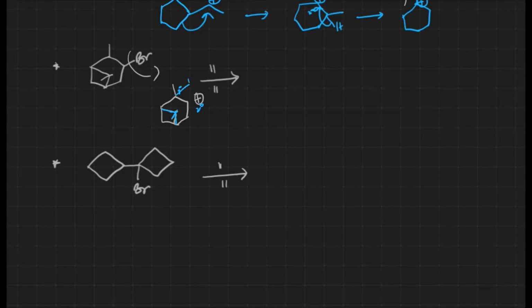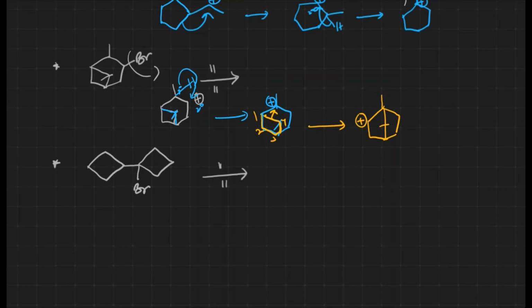The tertiary carbocation is relatively more stable. That's why we can expect a kind of rearrangement over there. 1,2 hydride shift takes place. After this, carbocation is generated at this particular position. Now one thing we have to remember, the adjacent ring is a 4-member ring, which is relatively unstable, because of which we can expect a kind of ring expansion over there. After ring expansion, we'll be getting the carbocation over there.